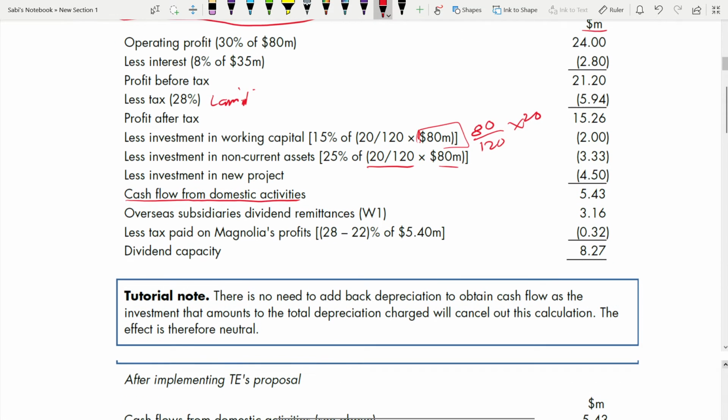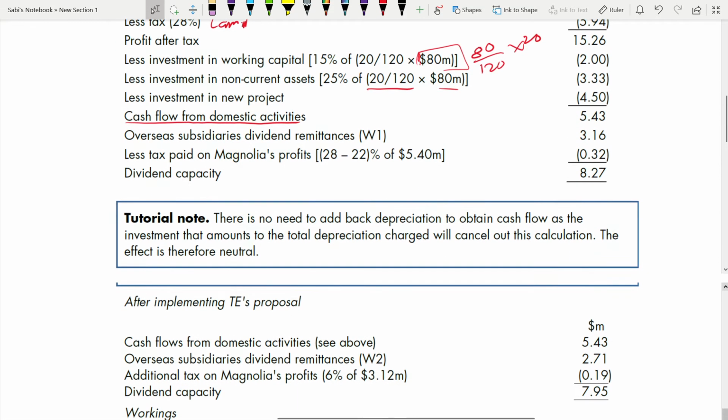And before we go to working one, most of you will have this doubt: why we didn't add back the depreciation like we used to do before. It is because, please read the tutorial note, there is no need to add back the depreciation to obtain the cash flow, as the investment that amounts to the total depreciation charge will cancel out this calculation. The effect is therefore neutral.